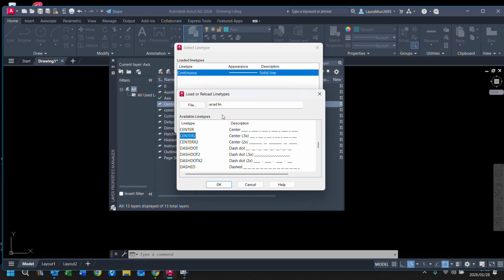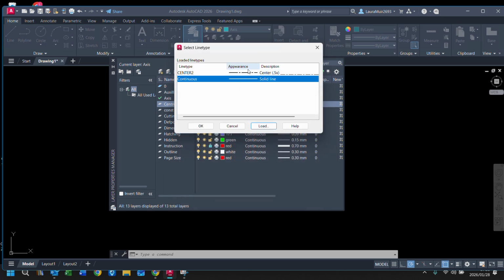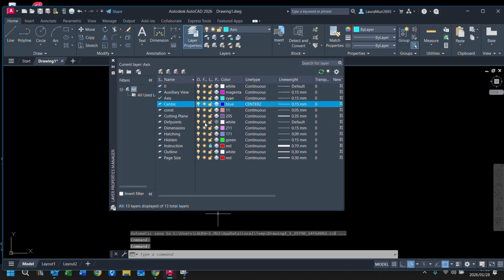I'm going to do it again. You just add another layer and say center, using that little button over there with the star. Okay, select center 2 and say okay. And you will notice that my line type has now changed to center 2.